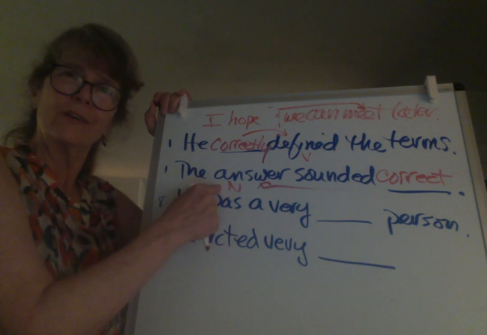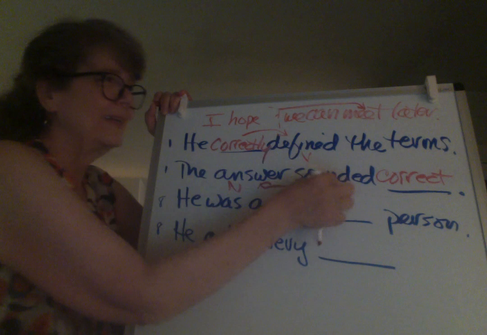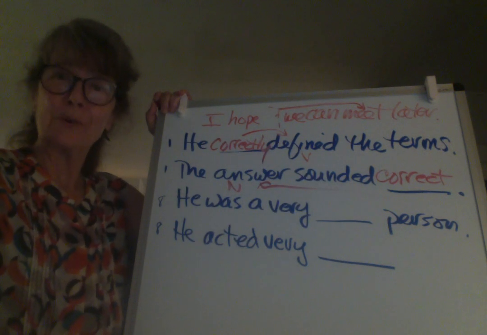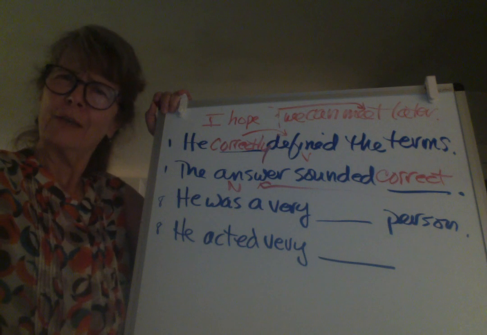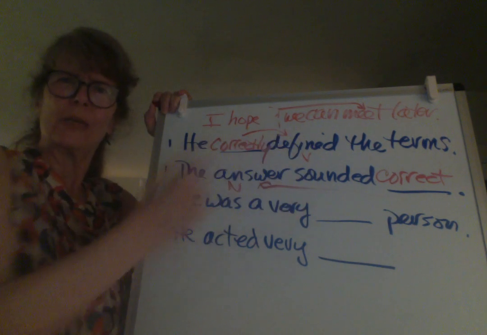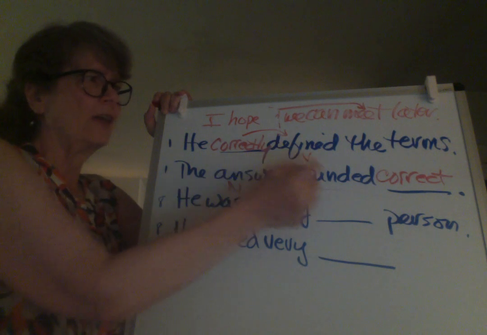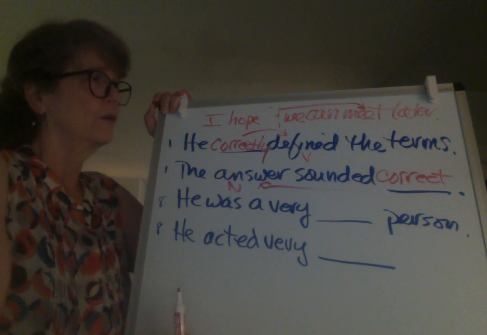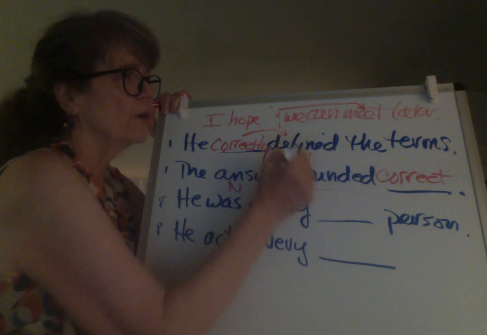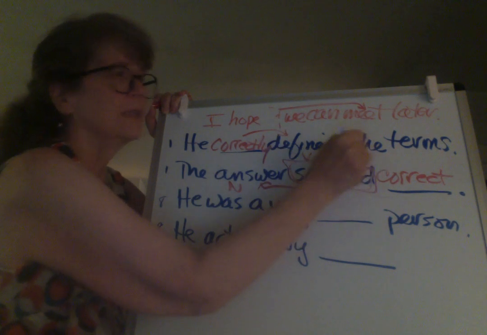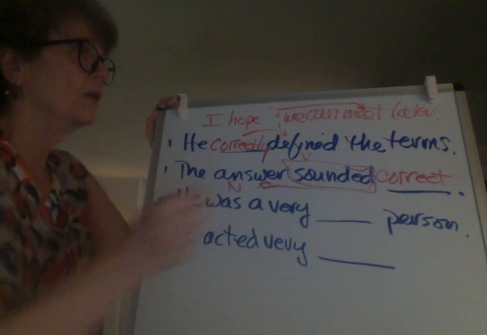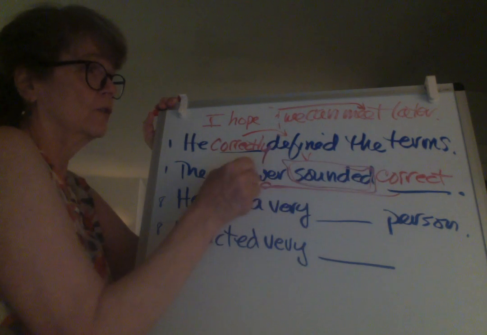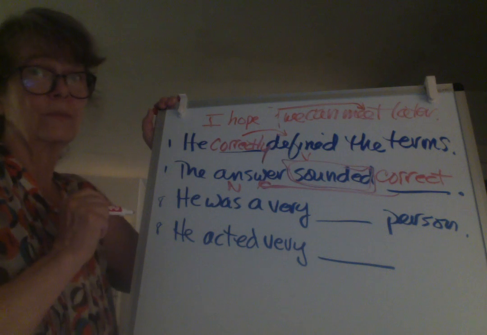Think about it this way, though. The answer doesn't sound like something. There's no noise that the answer makes, right? So how can the answer do this? It's not how the answer is doing this. It's something about the answer. It's a quality of the answer. Besides, this is one of those verbs of sense that we saw before. So this is an adjective, this is a linking verb, and the adjective is describing something about the answer.